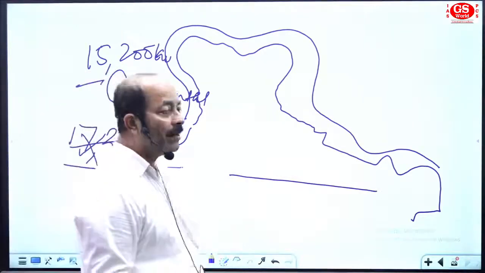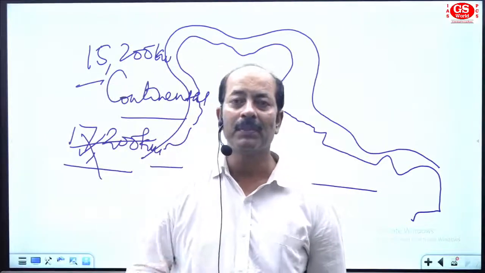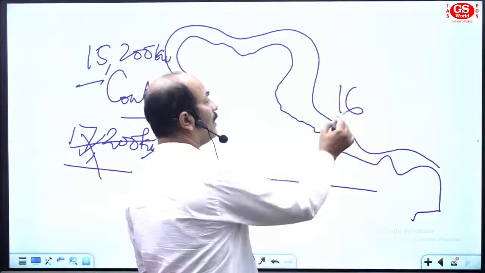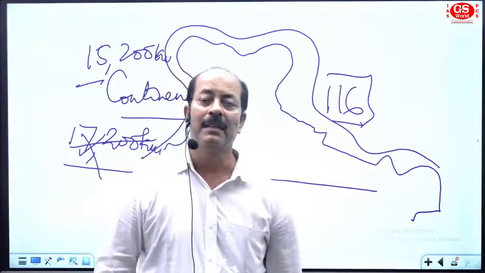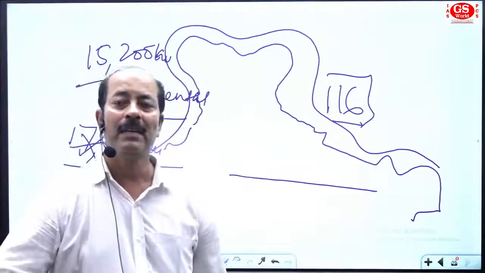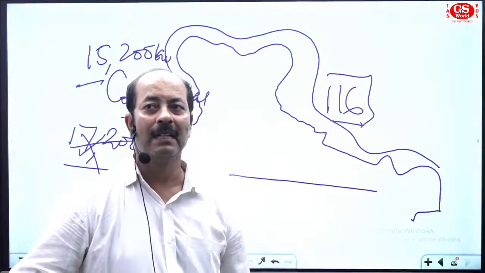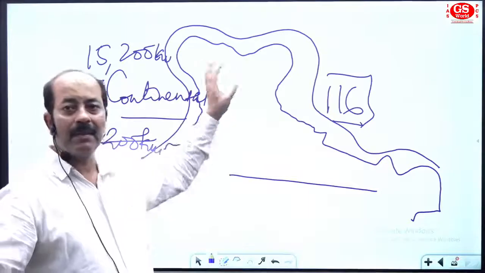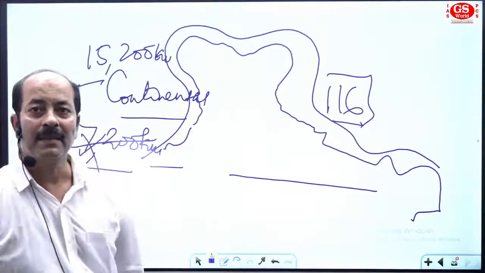Now we have a different thing. After the creation of UTs, the 16 states of India, earlier 17 states, had international boundaries. Now 16 states of India have international boundaries as a land frontier, due to the partition of some northern states of India. Got that?